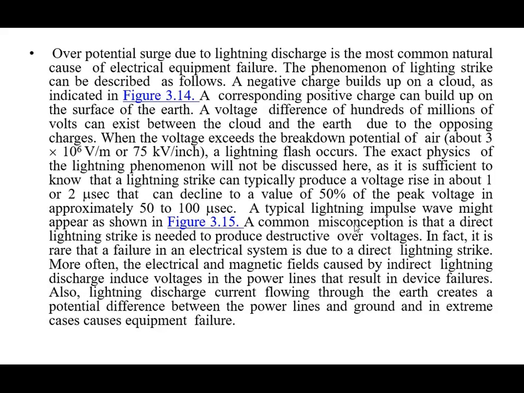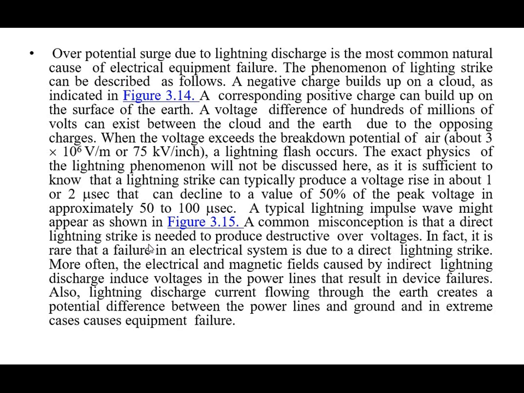A common misconception is that a direct lightning strike is needed to produce destructive overvoltage. In fact, it is rare that a failure in an electrical system is due to a direct lightning strike. More often, the electrical and magnetic fields caused by indirect lightning discharge induce voltage in the power lines that results in device failure. So the direct lightning stroke is not the main cause; indirect lightning is the main cause of device failure or other harmful effects.